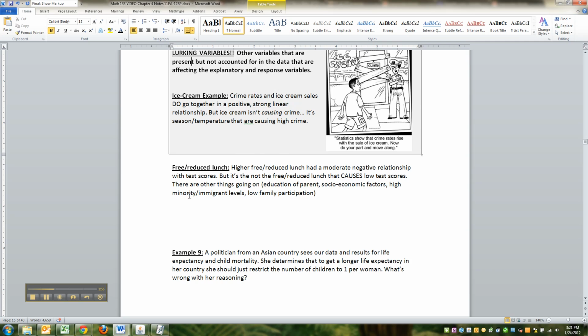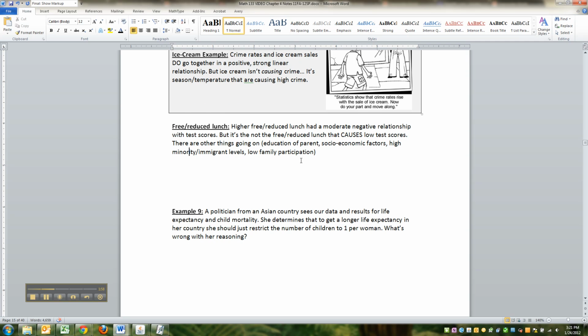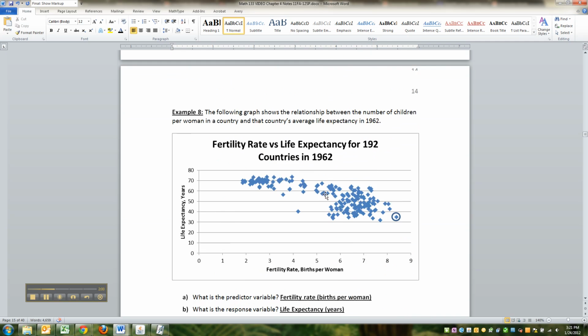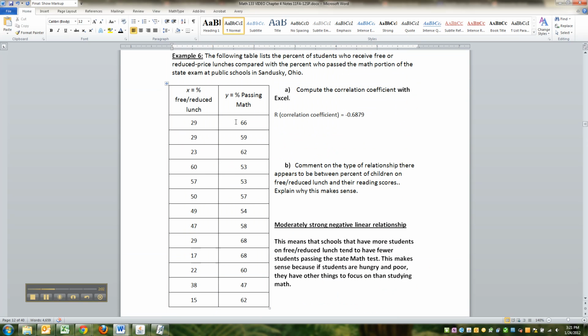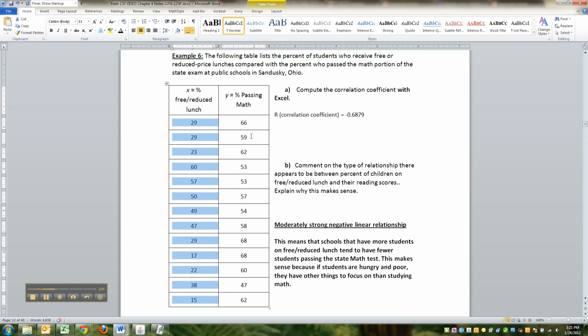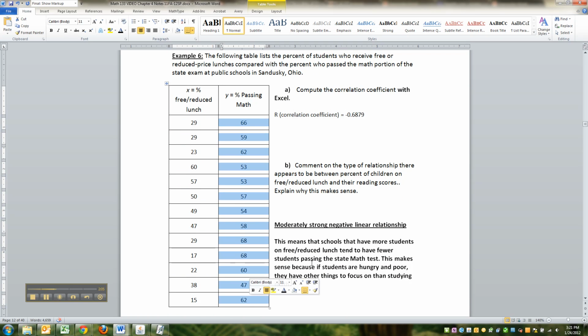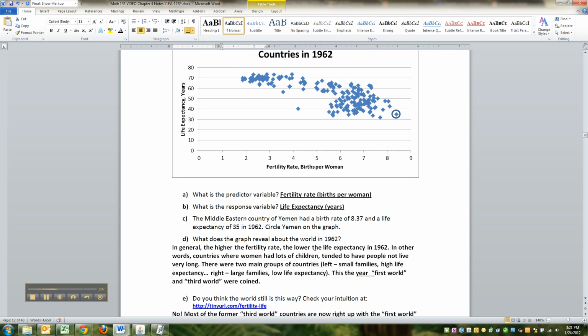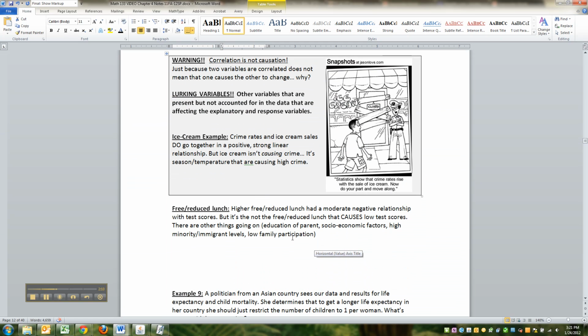Dun, dun, dun. So what about our free reduced lunch example? The one where we saw that the higher your free reduced lunch rate, the lower your chance of passing that test, right? Well, does that mean that getting the free reduced lunch causes the passing and not passing of tests? We saw that they had a moderate negative relationship with test scores. The more free reduced lunch you have, the lower your test scores at that school. But it's not like free reduced lunch is causing the low test scores.